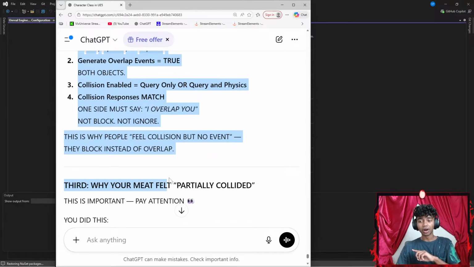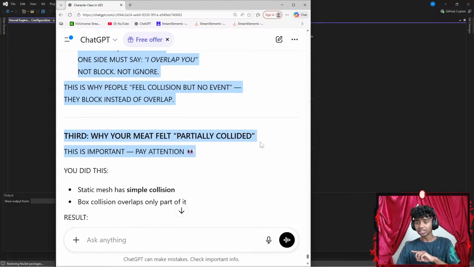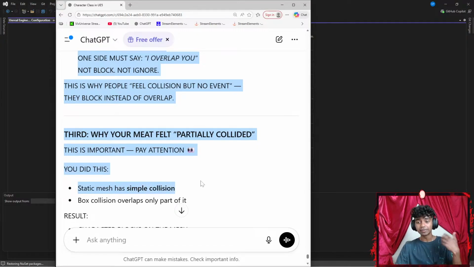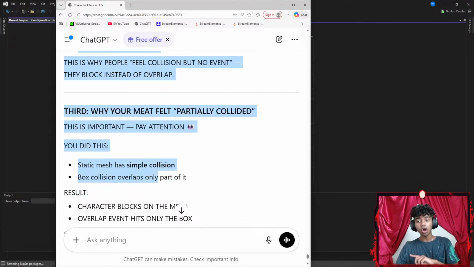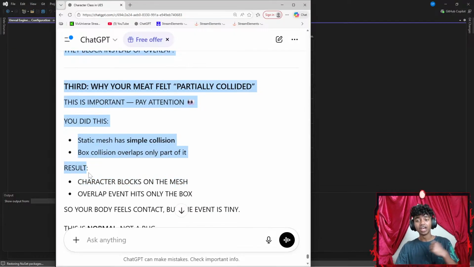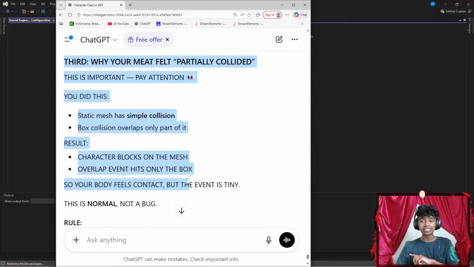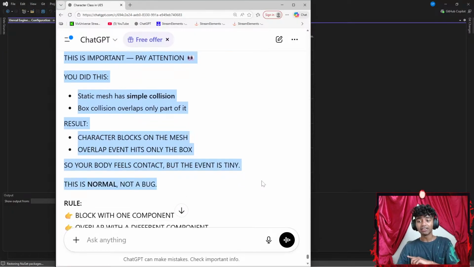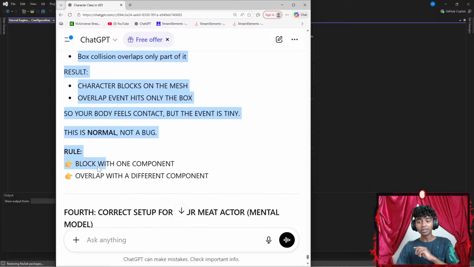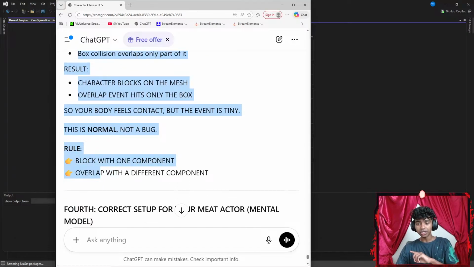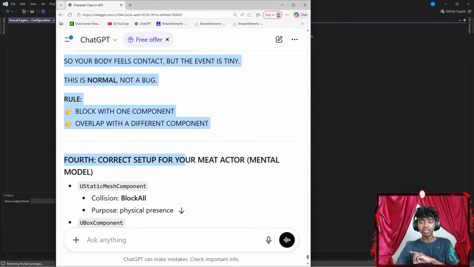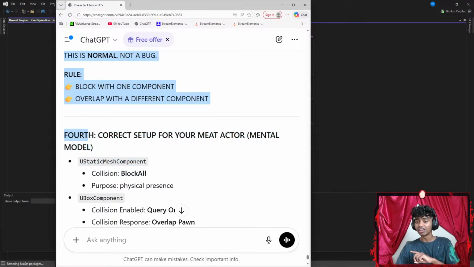Third, your mesh and partial collision. I see. This is important. Pay attention. You did this. Static mesh has a simple collision. Box collision overlaps only part of it. Result: character blocks only the mesh. Overlap events hit only the box, so your body feels contact, but the event is tiny. This is normal, not a bug. Rule: block with one component, overlap with a different component. I think I see.